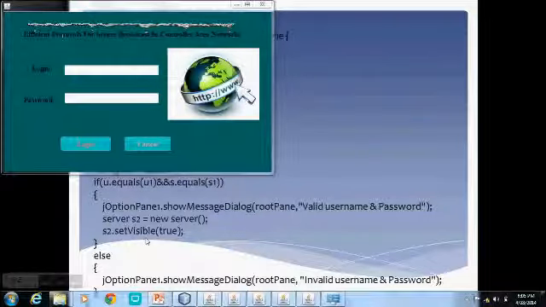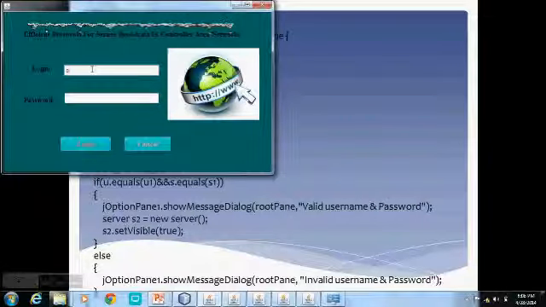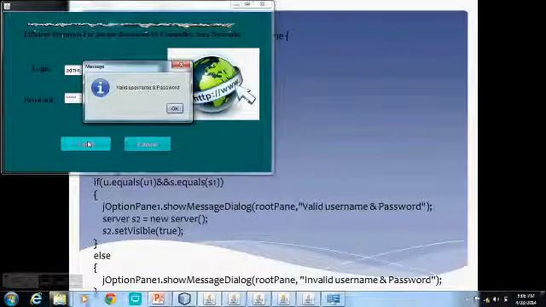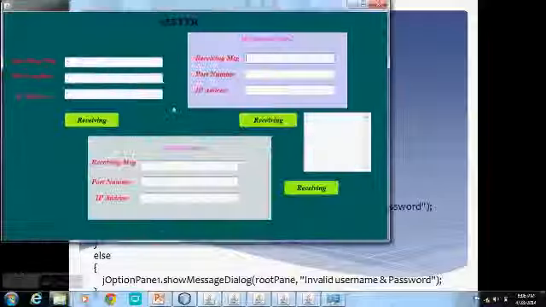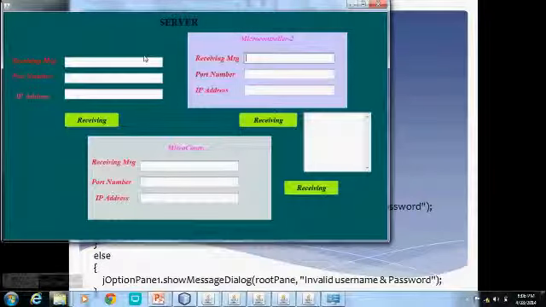First I'm going to demonstrate my project, then I'm going to show the source code. This is my login page. In the login page, I give the username and password; my username is admin, and my password is also admin. If the username and password are valid, only then can we go to the next page. If the username and password are correct, it will directly go to the server page.